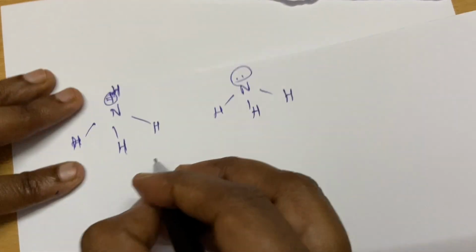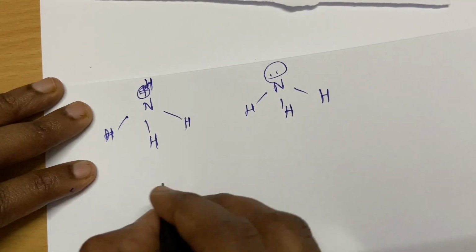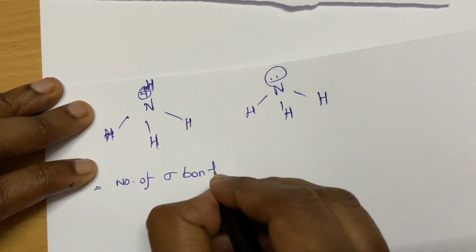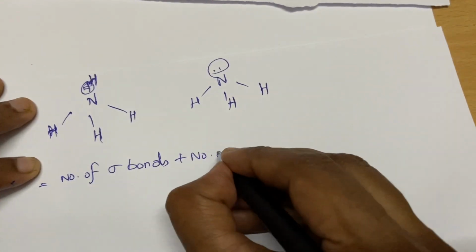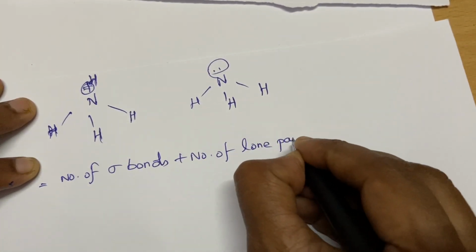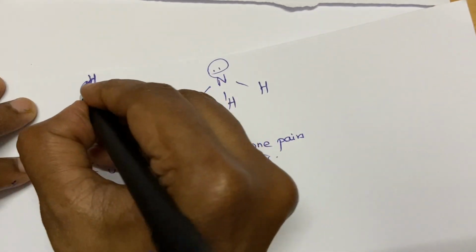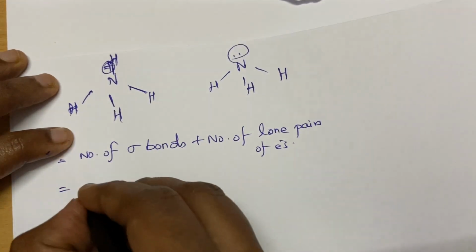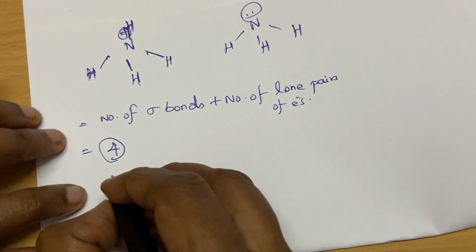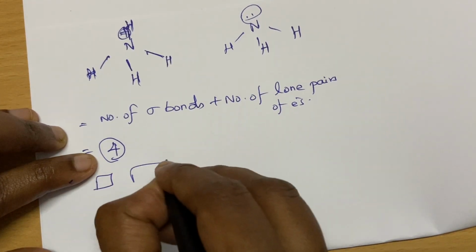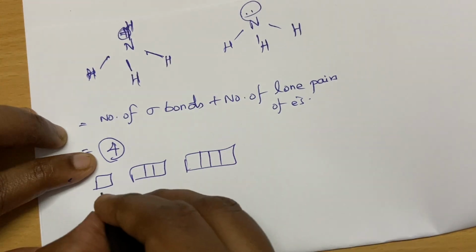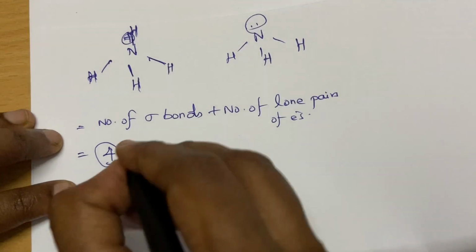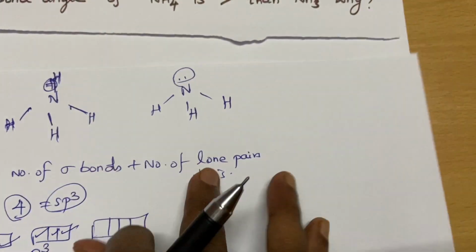Same hybridization only. What is the hybridization? What is the trick to find hybridization, students? Please recall, it is the number of sigma bonds plus the number of lone pairs of electrons. Here, the sigma bonds are 1, 2, 3, 4. 4 sigma bonds and no lone pair. So the hybridization number is 4. We know that 1 s orbital, 3 p orbitals and 5 d orbitals are there. So 1, 2, 3, 4, so sp3. The hybridization is sp3 for protonated ammonia.